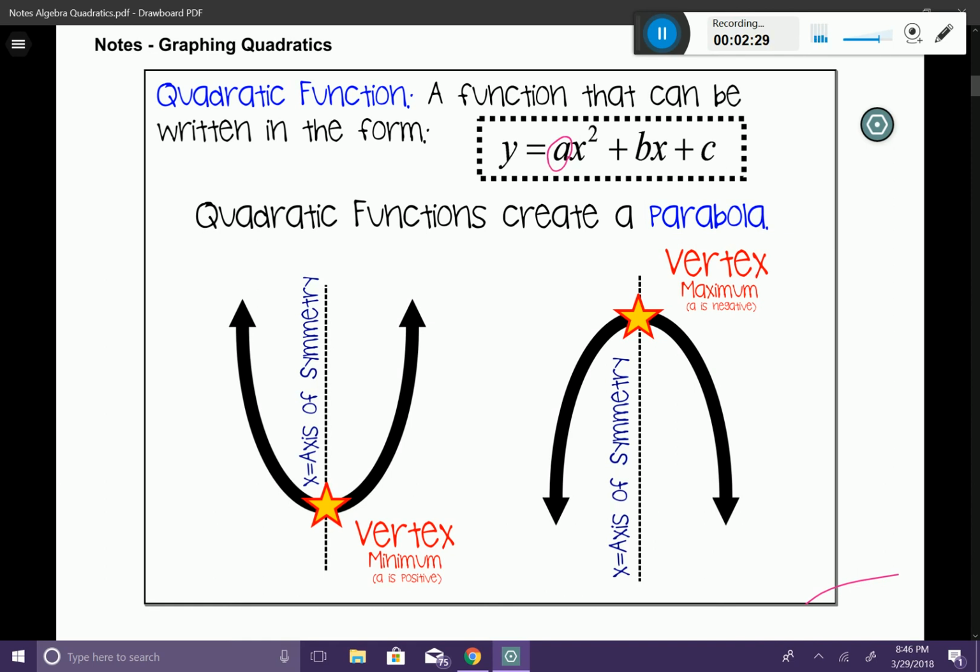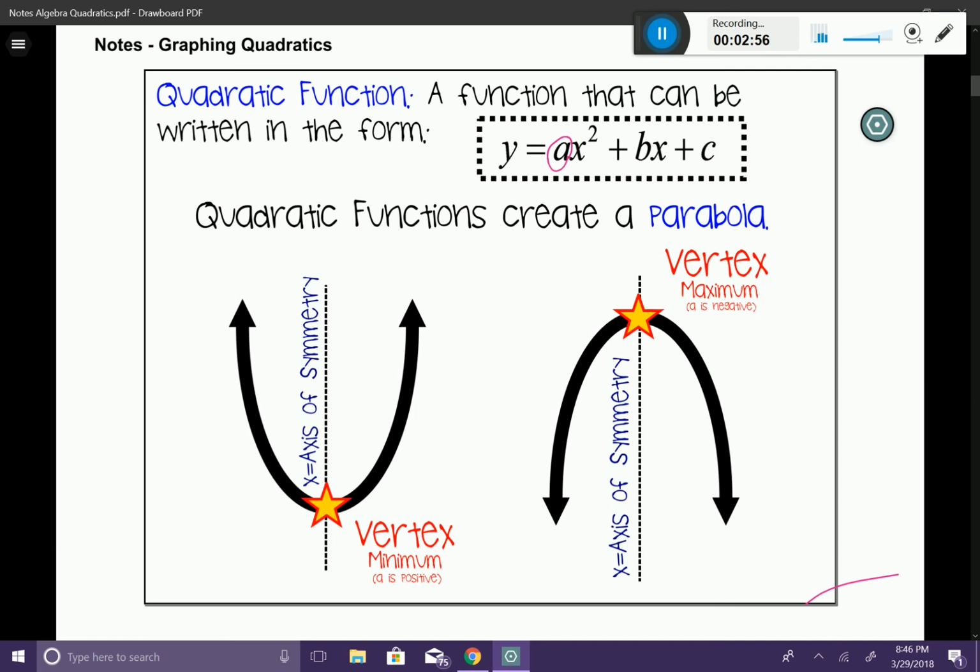Likewise, if we look over at the other parabola, we have a vertex that's at the highest point of the parabola. This is called a maximum point. This is going to happen when a is negative. So when you have a negative a, you always know that it's going to be facing downward. In Algebra 1, we only talk about parabolas that are facing upward and facing downward. When you get to Algebra 2, you're going to talk about the parabolas that are facing sideways. So for right now, we're just going to stick to the basics.